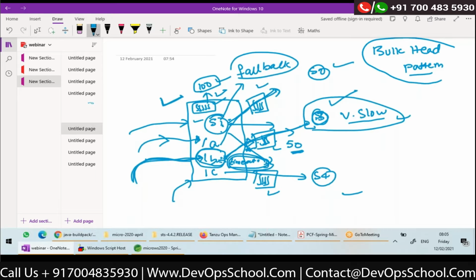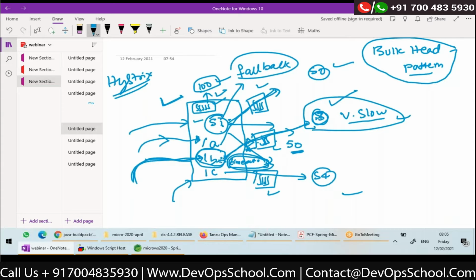Do we need to implement this bulkhead pattern again? No need. Hystrix is internally taking care of it. Hystrix is actually implementing two patterns, the circuit breaker pattern and the bulkhead pattern.